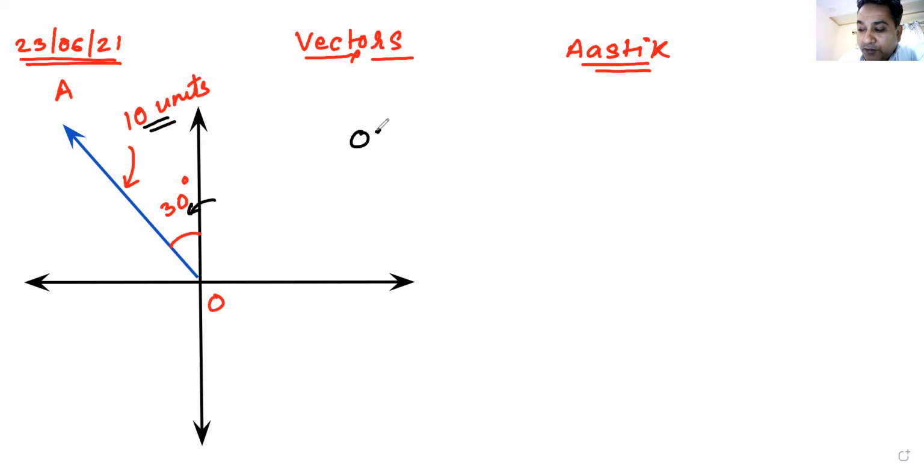I have drawn a vector OA. I have written its magnitude and I have given its direction in terms of angle. Can you write this vector in terms of I and J? How will I represent this vector in terms of I and J? OA vector, I hope you can see it. Magnitude is 10 units and angle is given as 30 degrees. Can anyone get me the answer?